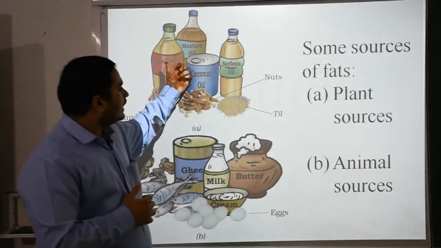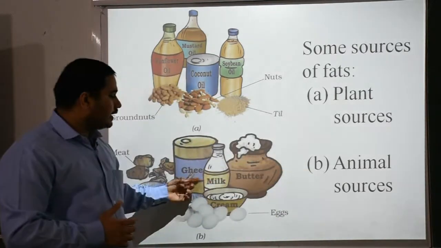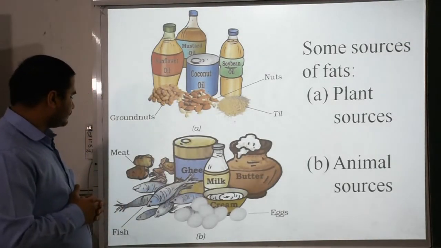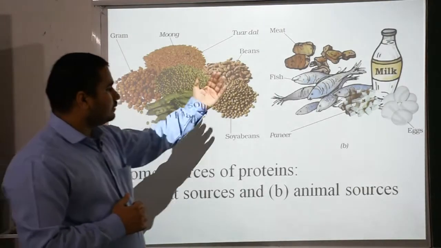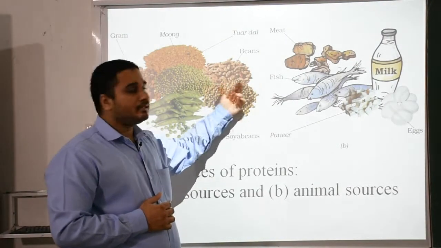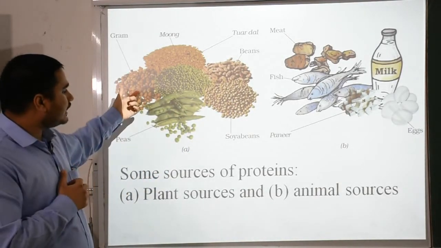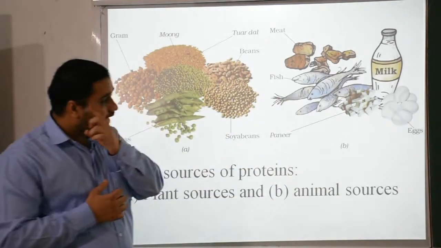A sources contain all the materials which we are getting from plants, and B sources contain all the sources from animal resources. You can take a look. Move to the next slide. Then these are the items, again animal and plant sources, which contain proteins. A contains plant sources and B contains animal sources.